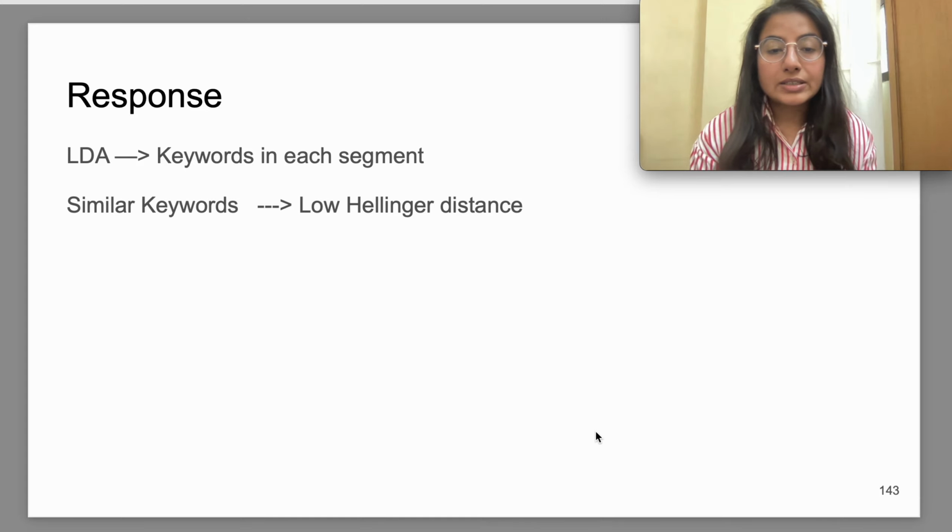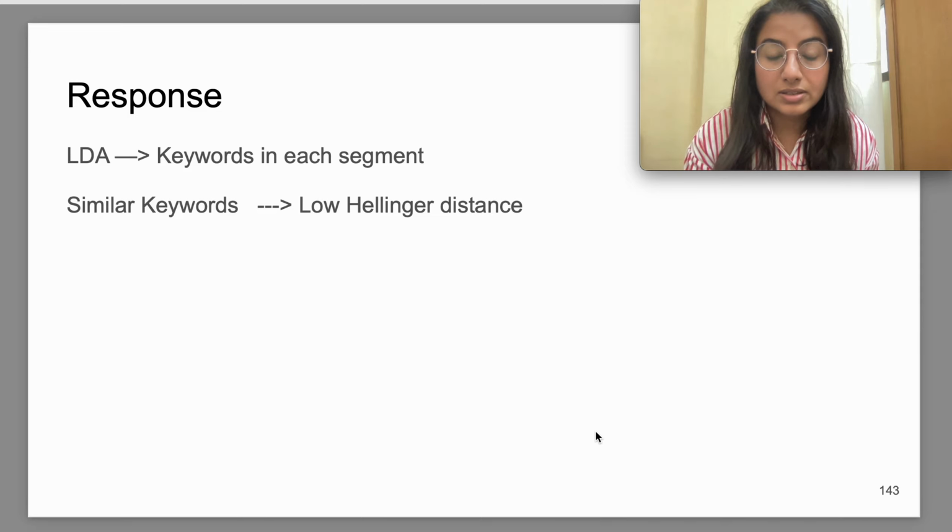Okay, and if a particular segment has high similarity with one of the questions in the respective question and answer forum, in that case we conclude that that particular question is a homogeneous question. Here the similarity corresponds to the Hellinger distance.